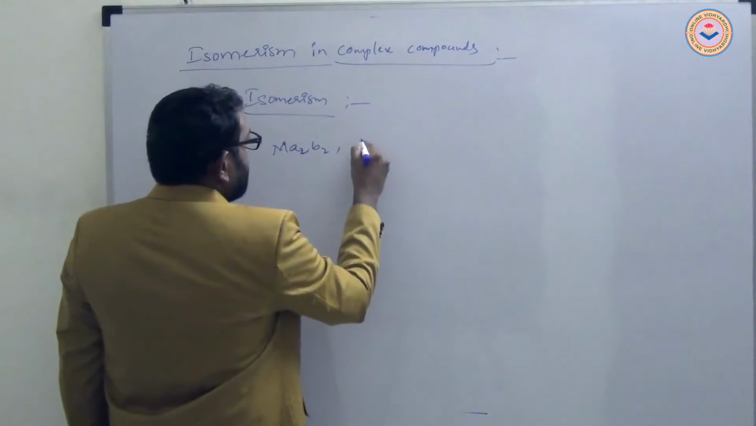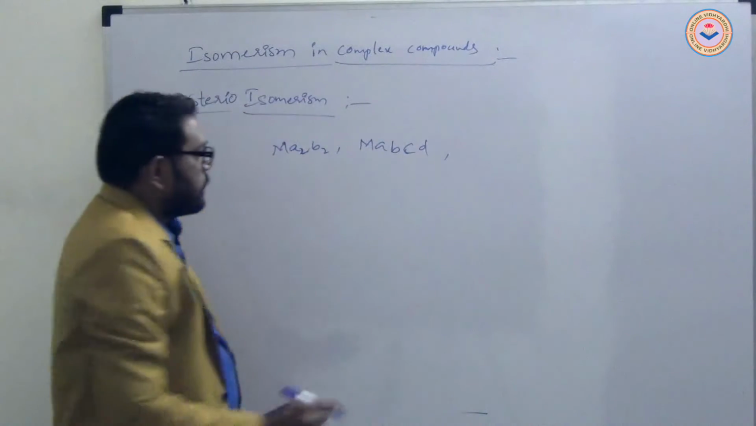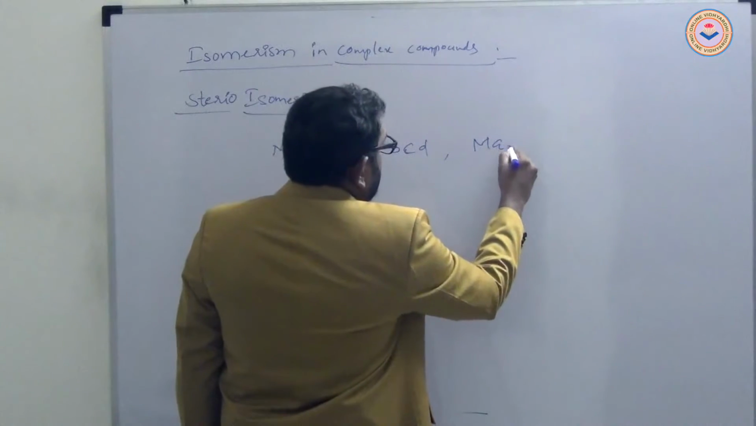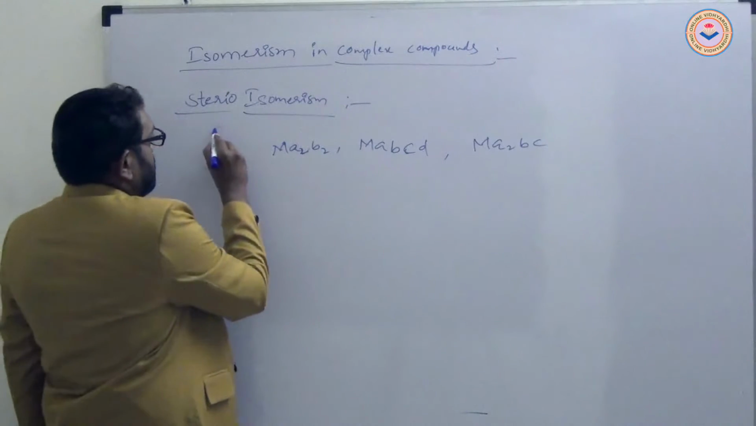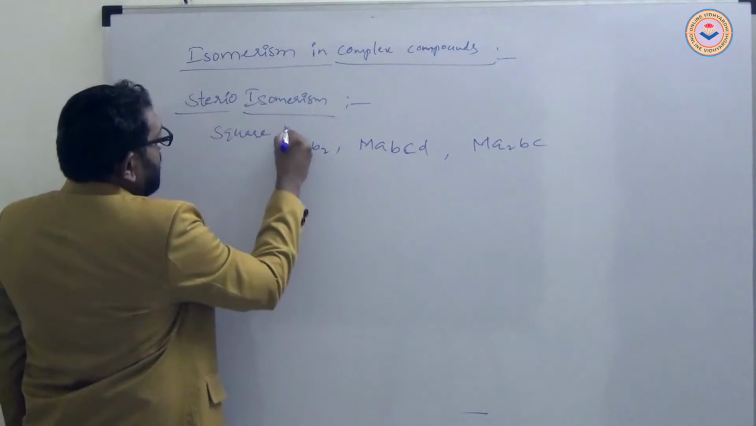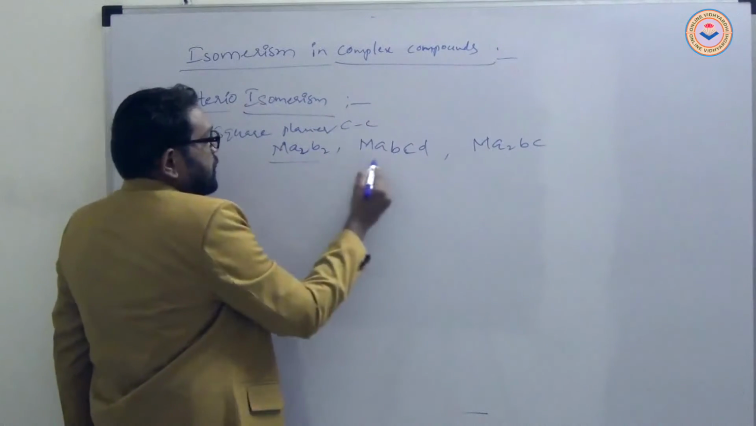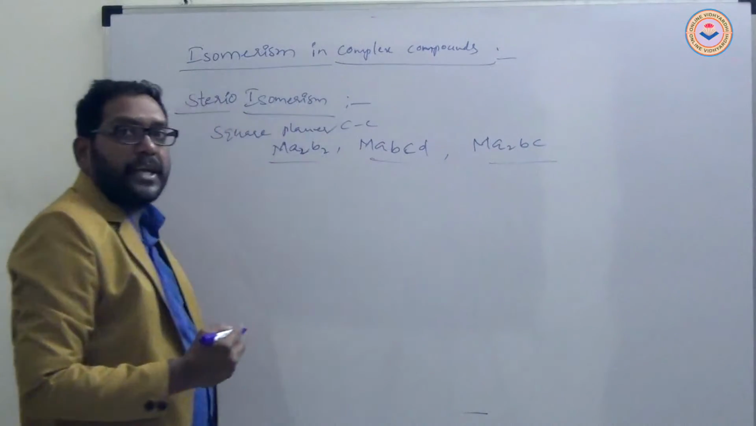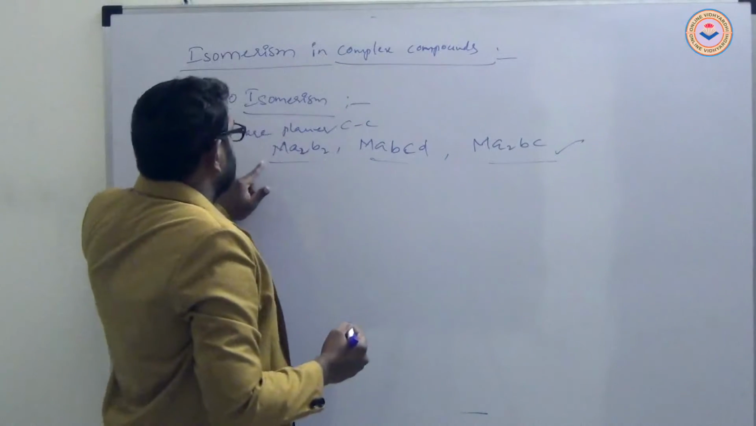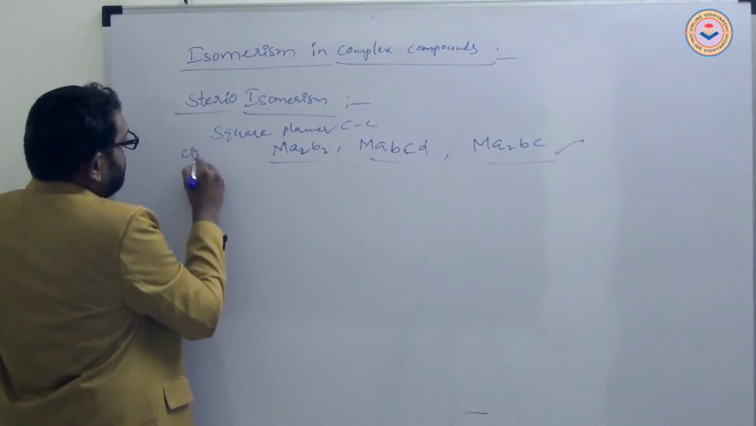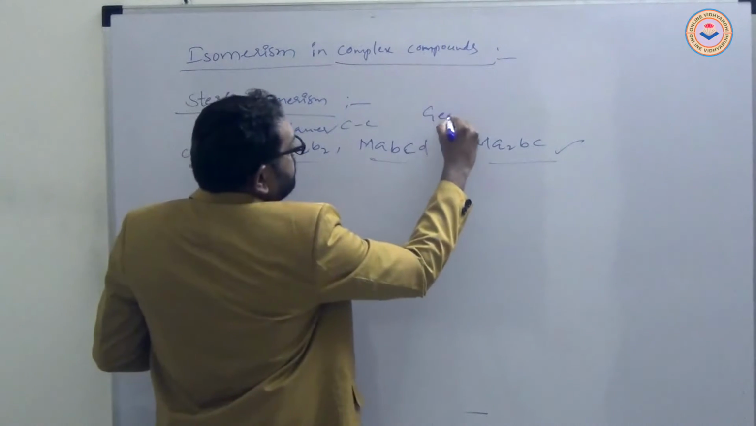MA2B2, MABCD, and MA2BC type complex compounds, square planar complex compounds with these structures or this molecular formula, exhibit cis-trans isomerism, or geometrical isomerism.